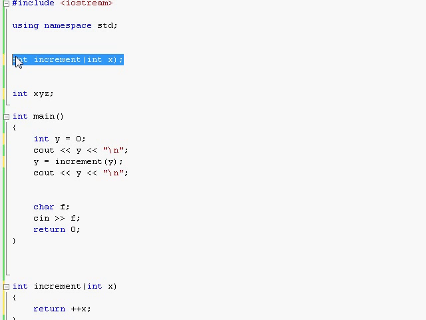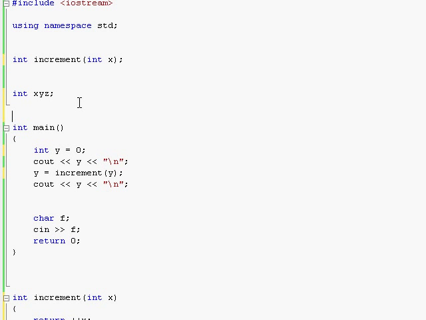Just like this function over here belongs in global scope, which means that pretty much anyone can call this function without any restrictions because, for example, it doesn't belong to a class, it's not a method of a class, it's a function which is out in the open, it's in global scope. Same thing is with this variable over here. Pretty much anyone could access this variable, everyone could see it, and everyone can change it because it's a global variable. It's not limited to some specific function, to some specific scope or class.